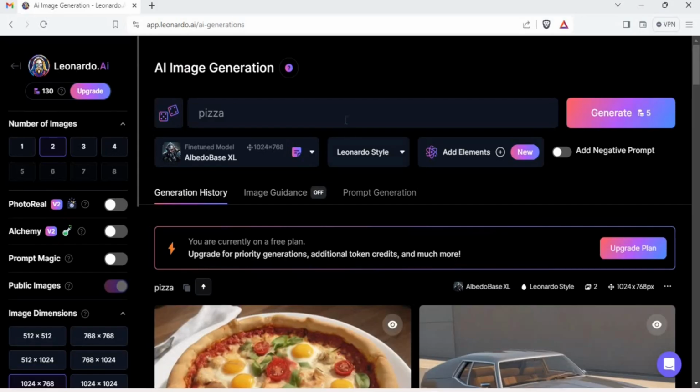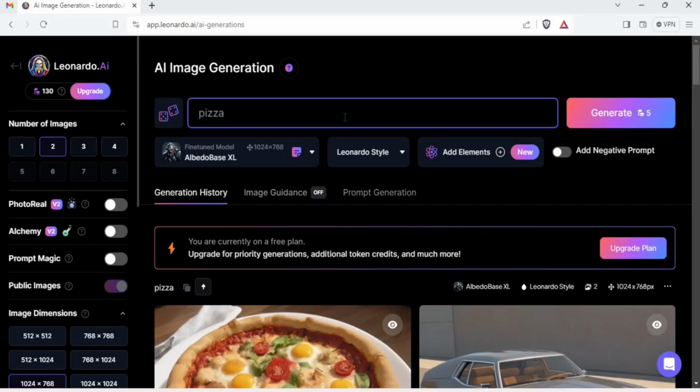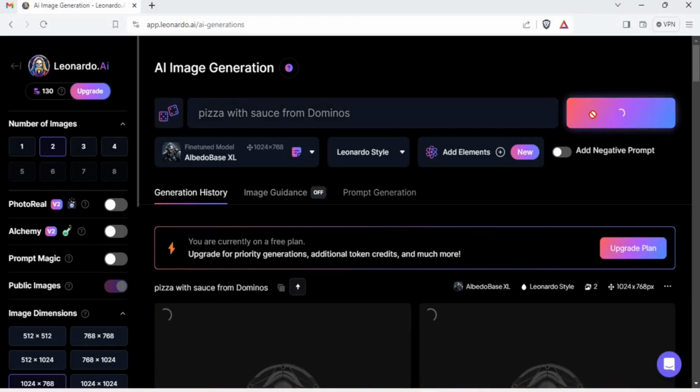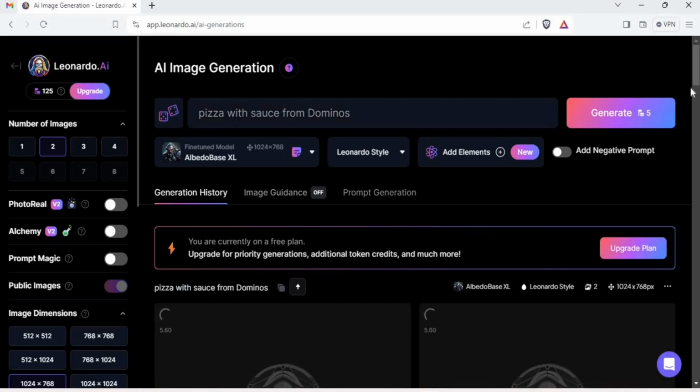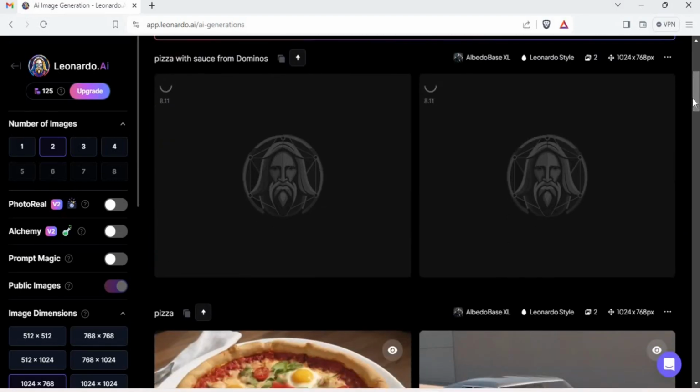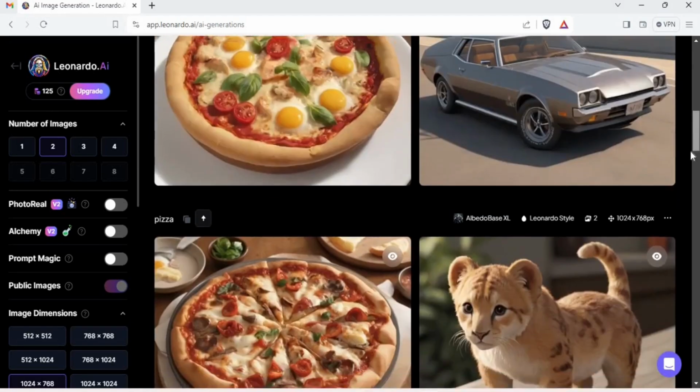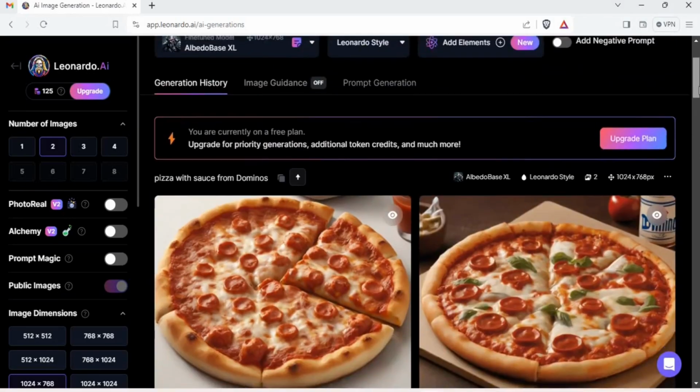Let me give you an example again with Leonardo AI. As in the previous lecture, I said something with pizza, remember? Very bleak. Now we are going to say pizza with sauce from Domino's. Now, folks, that is a very specific prompt, and it's a one shot prompt because I said Domino's and then I said sauce. It will generate real pizza images, I believe, and not cars and cheetahs and tiger images. There you go.